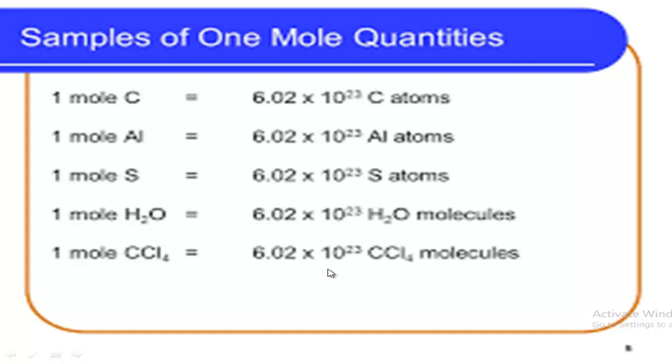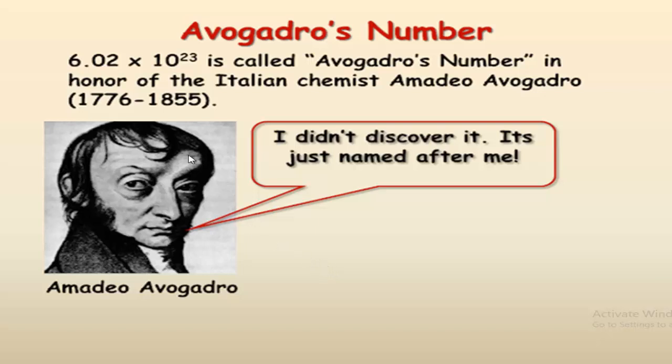This number is called Avogadro's number. Avogadro was an Italian chemist who discovered this number on the basis of different experiments. He saw that 1 mole of any substance contains this fixed number of that substance, and in honor of him, this number is called Avogadro's number.